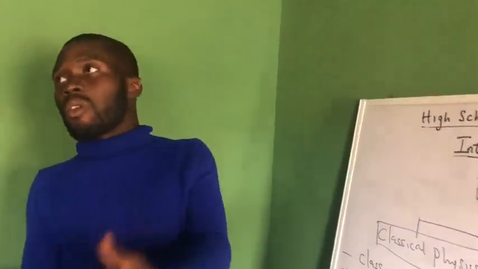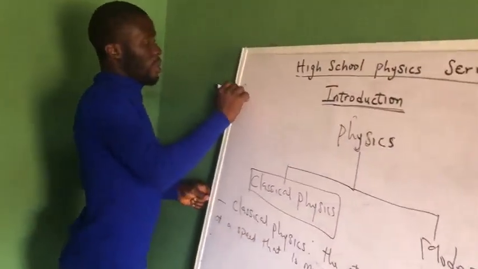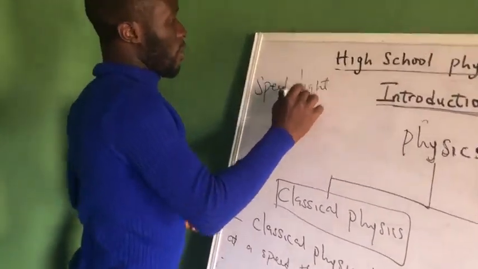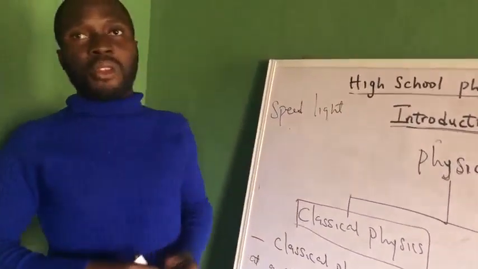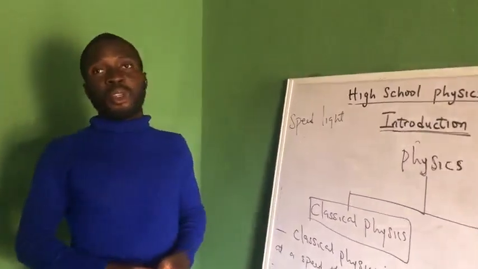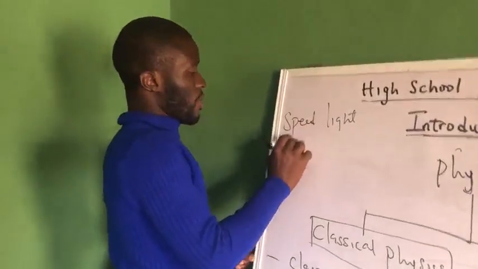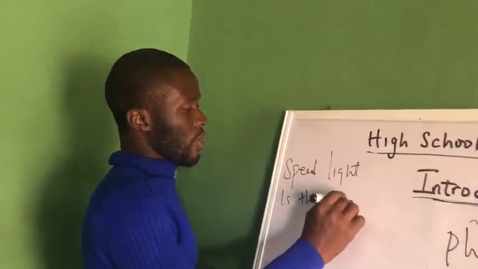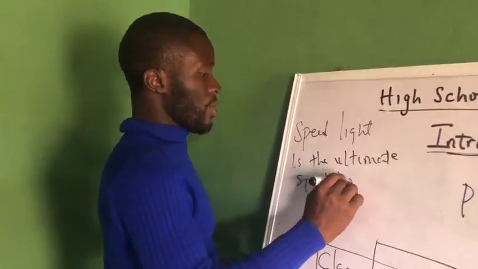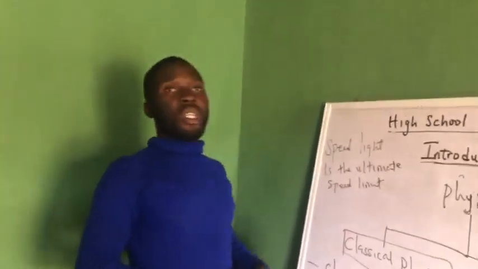Now, when we are talking of the speed of light, what do we mean? When we say speed of light, what do we mean by the speed of light? Our laws of physics today make us understand that nothing can move beyond the speed of light. The speed of light is the ultimate speed limit, and we believe that nothing can move beyond the speed of light.